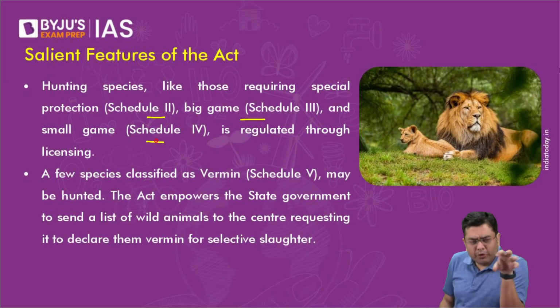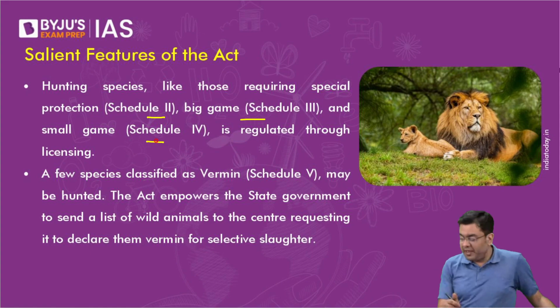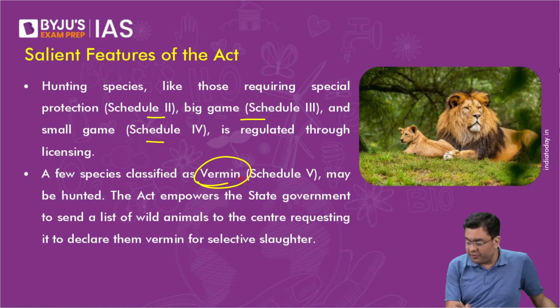Okay, so depending upon which species, which bird species, which terrestrial animal species, for example deer, for example you have the case of nilgais, etc. Now, under what conditions can they be hunted, if they can, in which areas they can be? So that is specified in Part 1 of Schedule 2, the Schedule 3 and Schedule 4. Schedule 5 is designated for the vermin species.